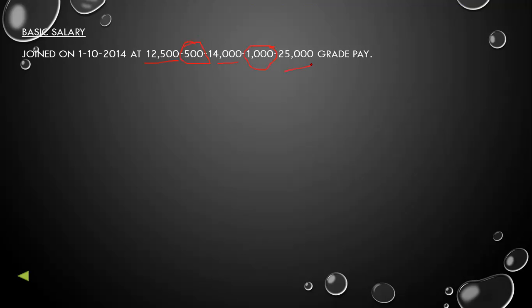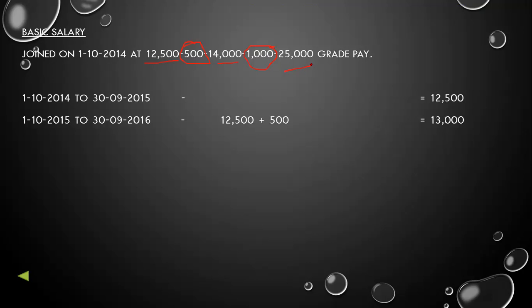Okay, so let's start the calculation. 1st October 2014 to 30th September 2015, because October, November and December, then the year will be changed. So up to 30th September 2015, he has joined on 12,500 salary, grade pay. Here we have to be very careful, because we don't have any specification regarding the increment. So we will not do the increment in the first year, because salary will always increase after a year. So here we will write down only 12,500.